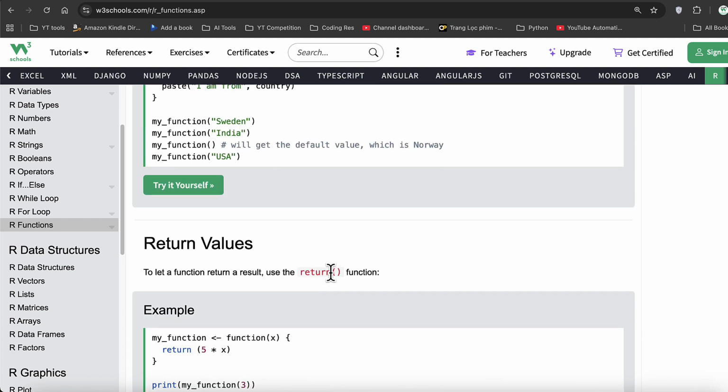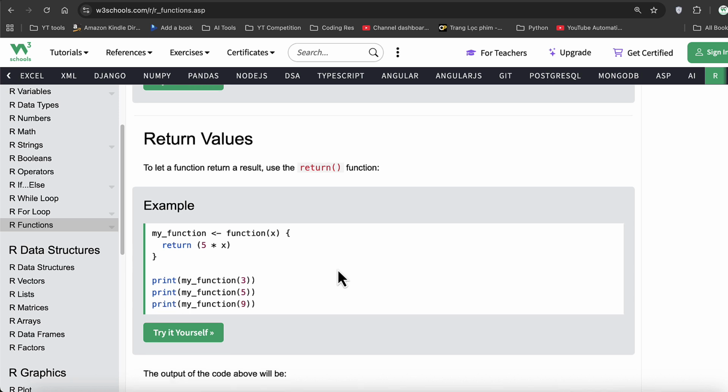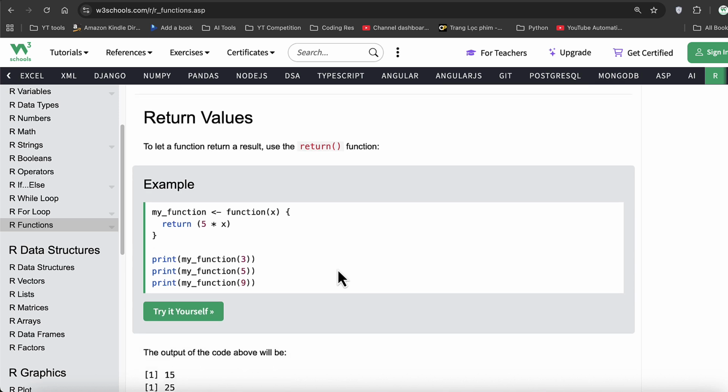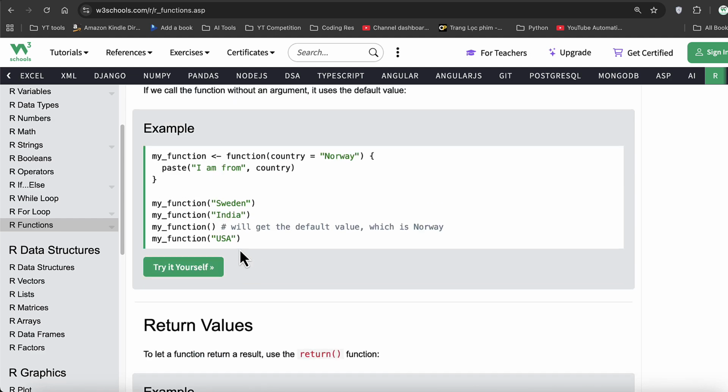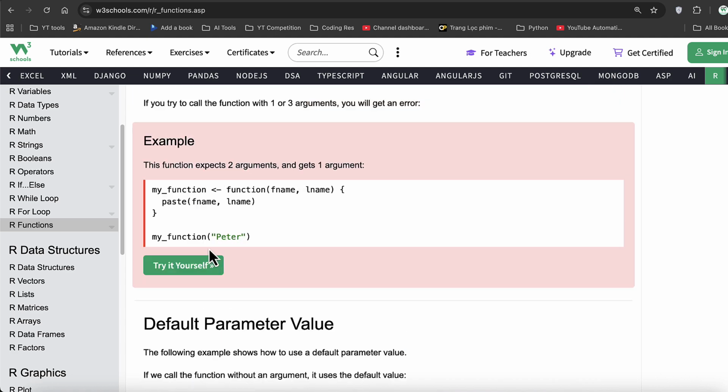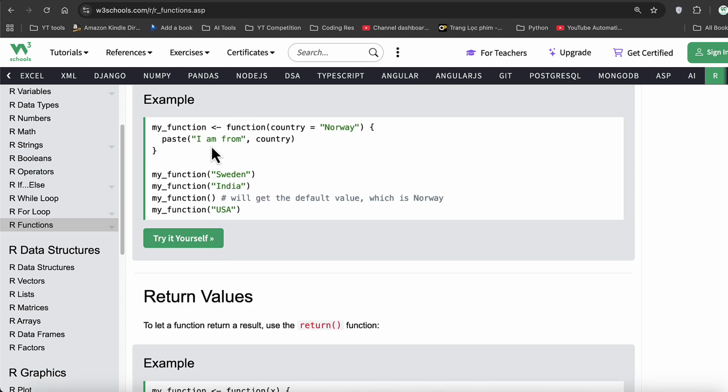In case the value is not passed, it will still run and use the default value. Finally, the key thing within functions is known as return values. To let a function return a result, we use the return function itself. What this basically means is that I have a function, it performs a specific task. After completing its task, this function will return a reply. This function will give us an answer. That's the key point here, that in previous examples, there's no return. So when you execute, there's nothing printed here. There's no return answer coming from here.